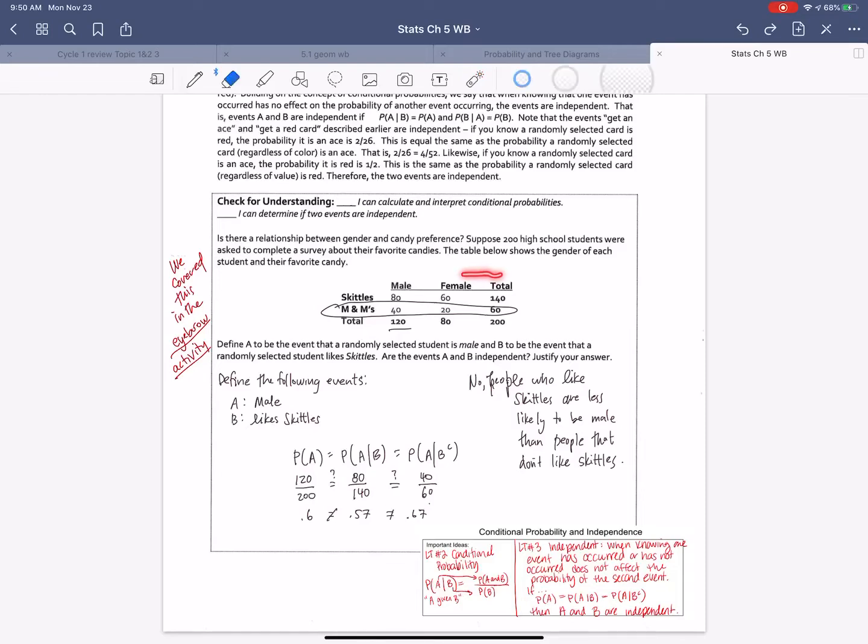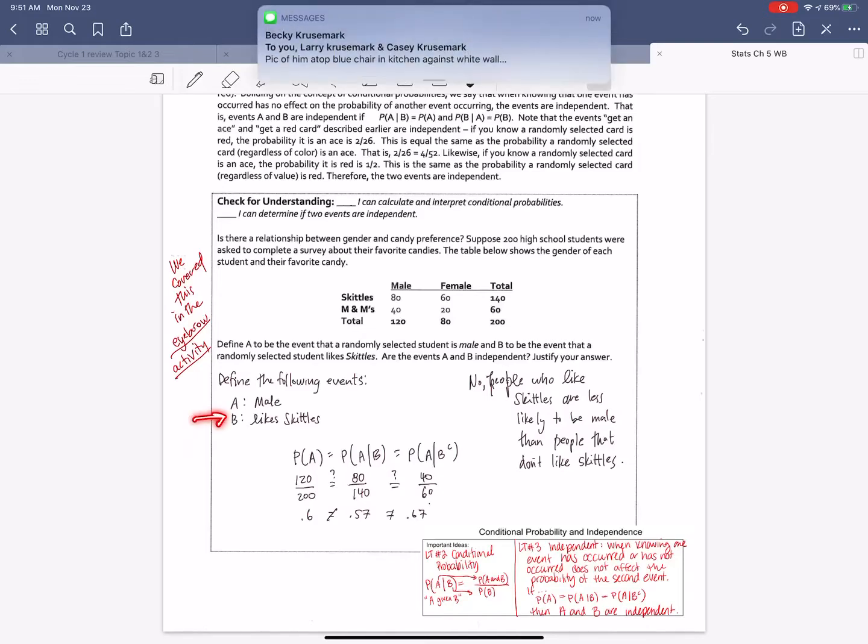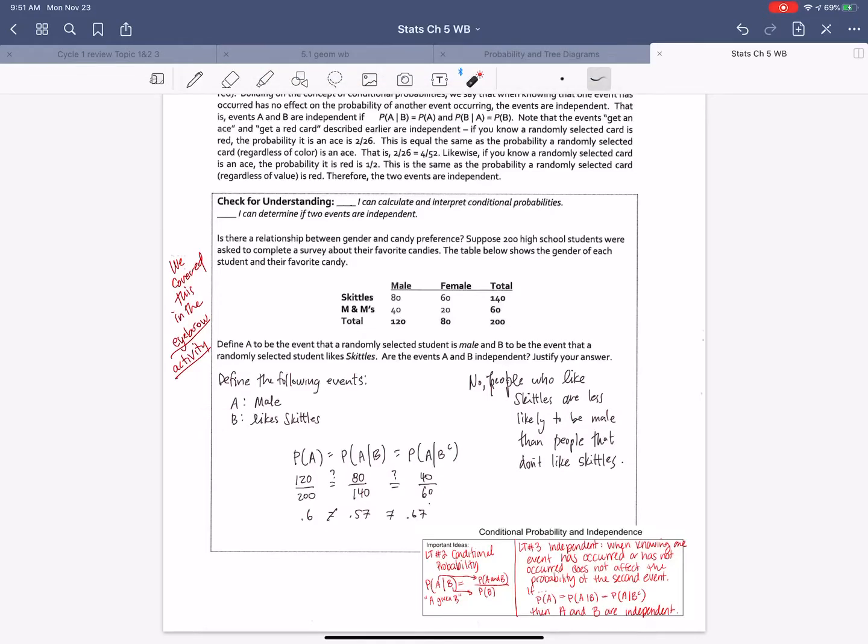So we look at our data here, and it helps us answer the question given. It says, define A to be the event randomly selecting a student that's male, and I've written that here. Then it says B to be the event like Skittles. Are these events independent? The way we figure that out, and here's our notes from the evil eyebrow, is that this formula, if in fact they're independent, all those proportions would be equal. So let's take a look.